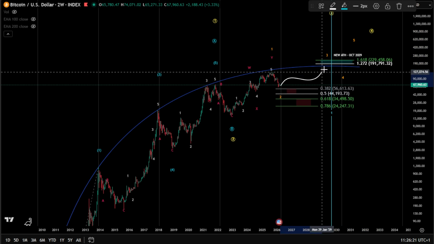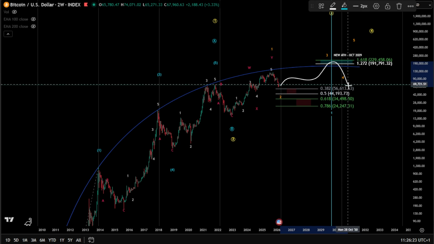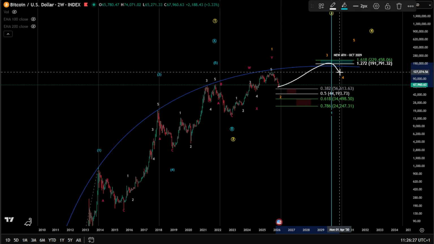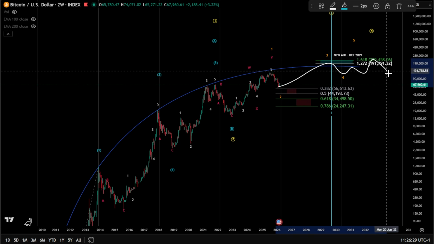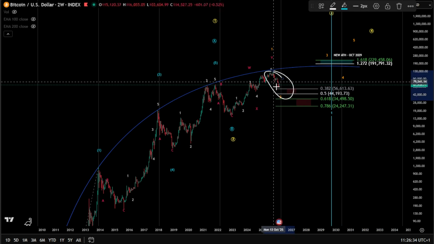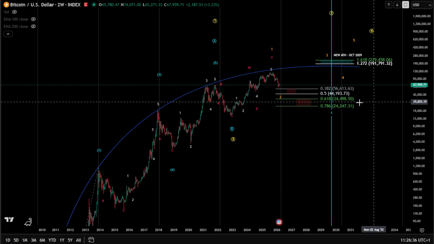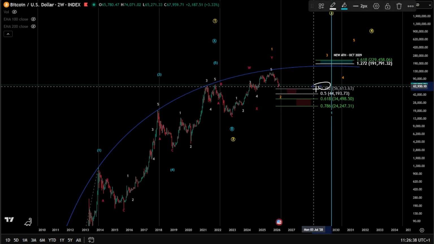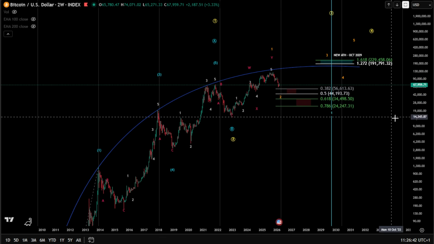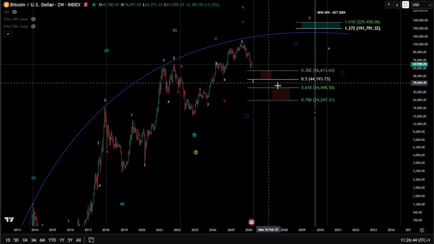I'm expecting, of course, that it might break it a little bit and then push down, after all, for another correction, wave 4 and then wave 5 again, and so on. So basically, right now we are looking at this correction. This correction is looking for the 0.38. If a deeper correction unfolds, that means we might get a longer time.